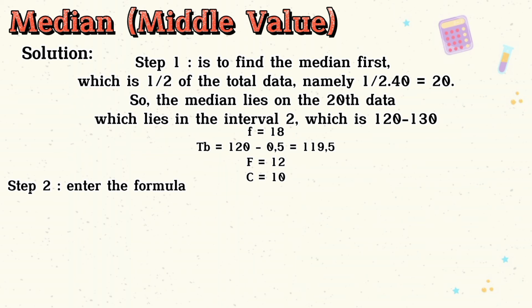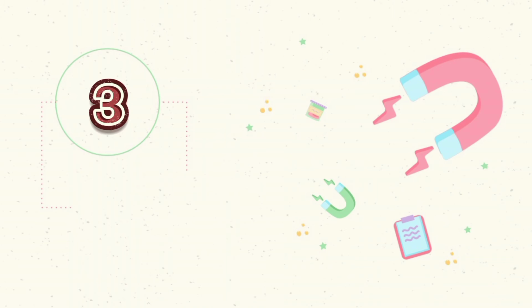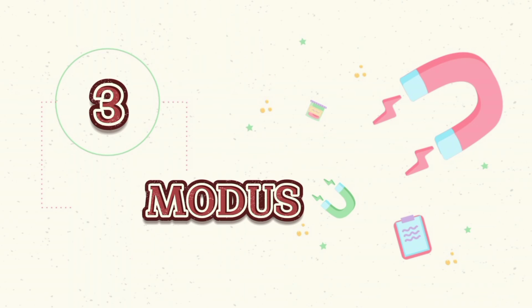Second step, enter the formula. The formula is median equals TB plus half N minus Fk over F times C. So, median equals 119.5 plus half times 40 minus 12 over 18 times 10 equals 119.5 plus 4.4 equals 123.9. The third material that we will discuss is the mode.